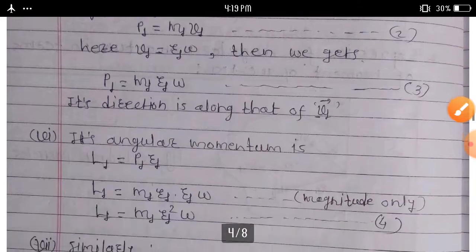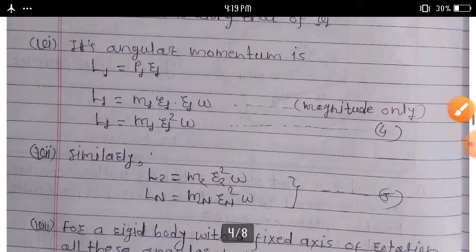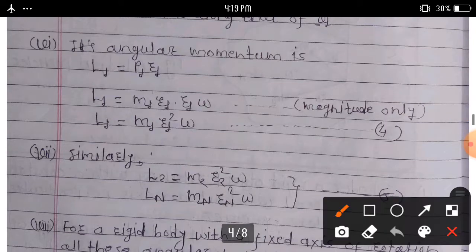Next, its angular momentum is L1 equals P1 R1. Then L1 equals M1 R1 into R1 omega. Considering magnitude only, R1 into R1 becomes R1 square. Then we can write L1 is equal to M1 R1 square omega.